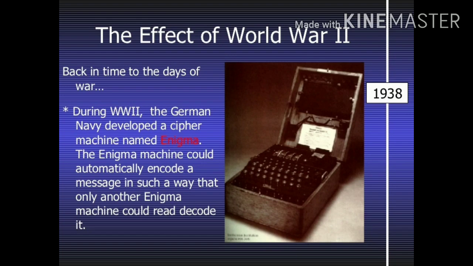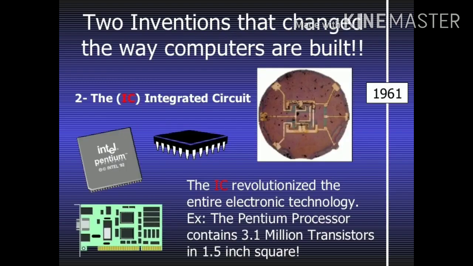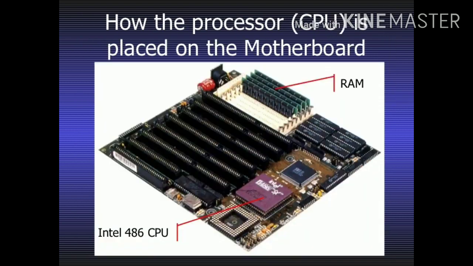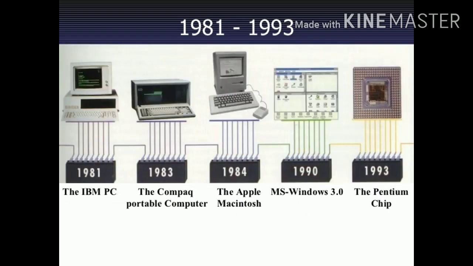Now we discuss the third generation, that is 1963 to present. The invention of the integrated circuit brought us the third generation of computers. With this invention, computers became smaller, more powerful, more reliable, and able to run many different programs at the same time, simultaneously. In 1980, the Microsoft Disk Operating System, that is MS-DOS, was born. And in 1981, IBM introduced the personal computer, that is PC, for home and office use.